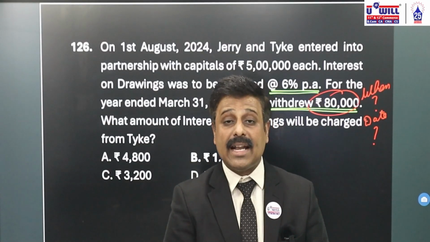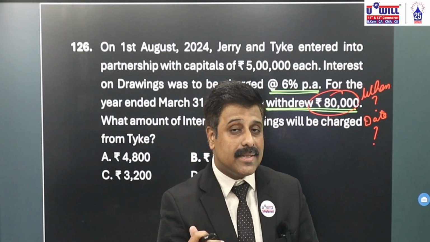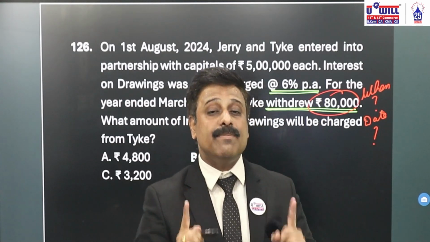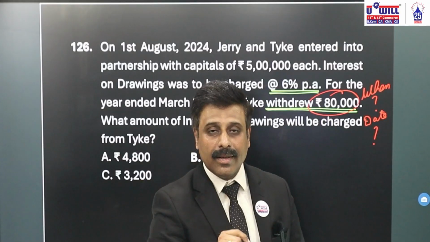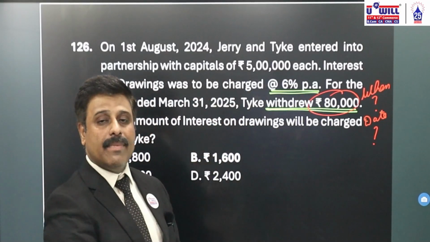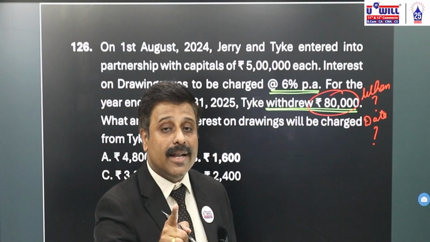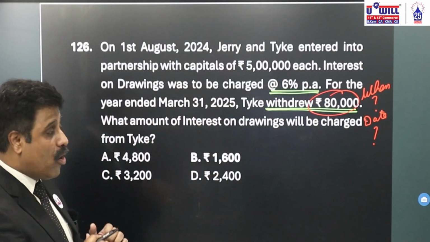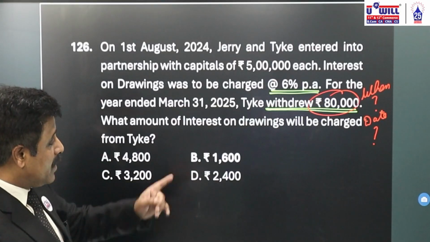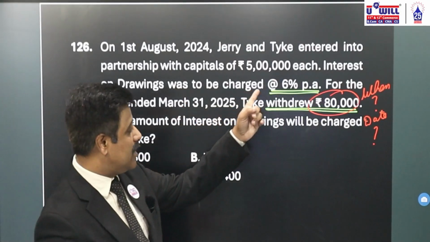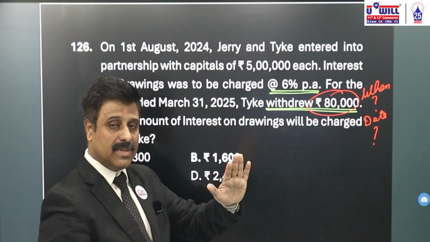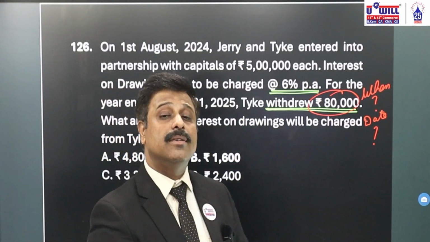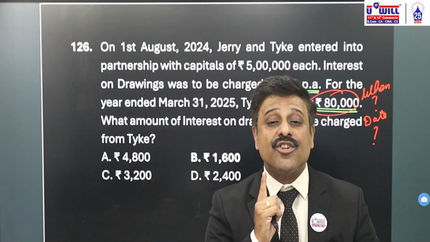If the date of drawings is not given, then you count interest for an average period of 6 months. So if you go with that logic, then 80,000 into 6% interest, 4,800, and 6 months means half of 4,800. What should be your answer? 2,400. But that is wrong. My dear students, that is wrong.